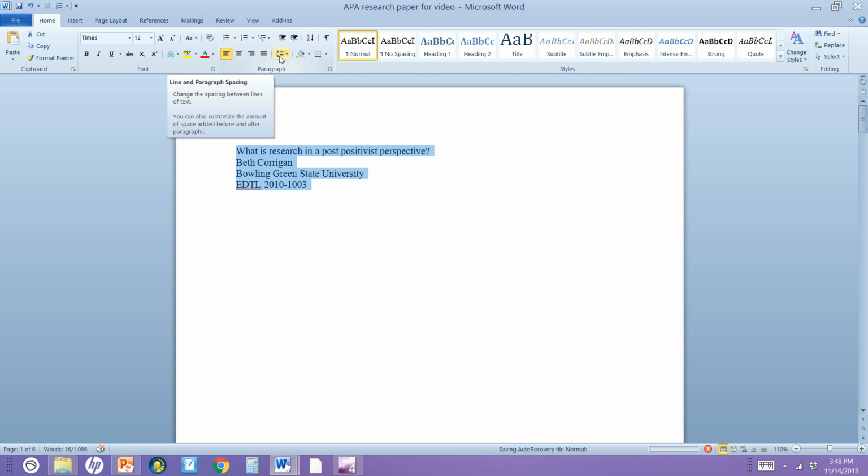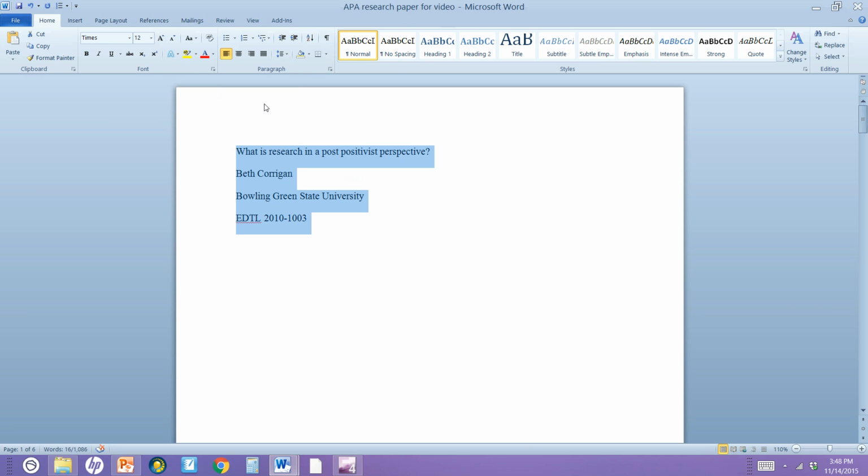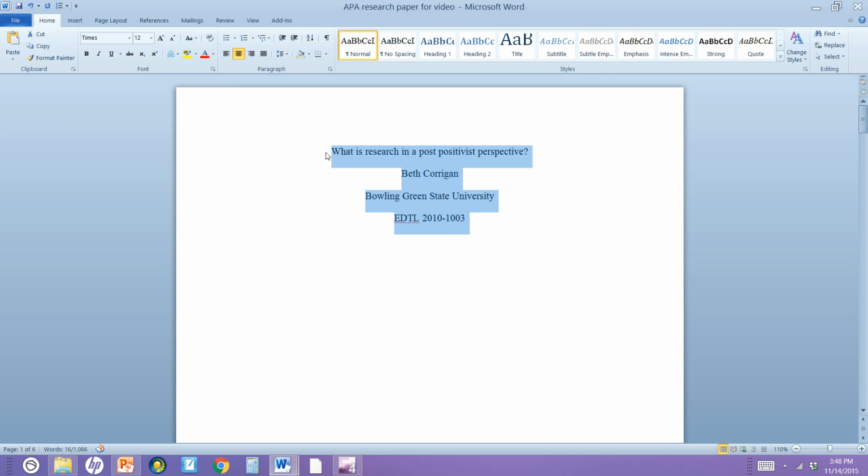If you leave your cursor there, it's kind of a cool tool. It will tell you what it will help you with when you click on that button. So I'm going to click on it and go to 2.0 or 2 spaces or double spacing. So there's that. Next, I'm going to center it. So still in the paragraph little box, center it.